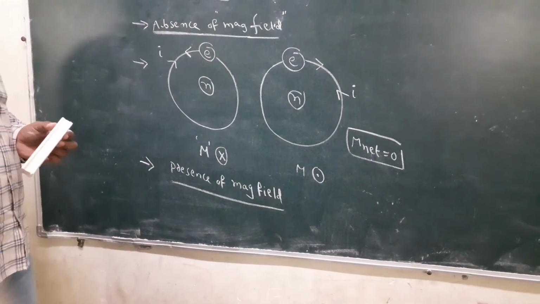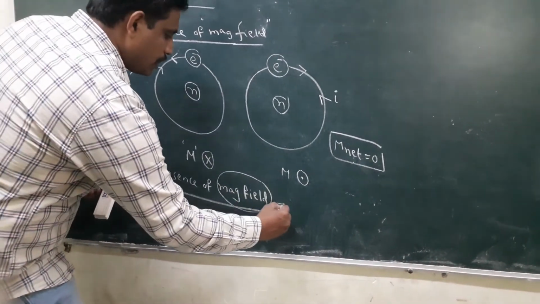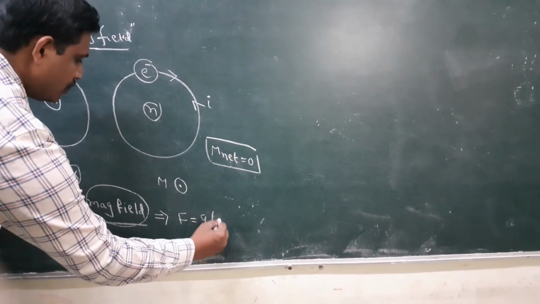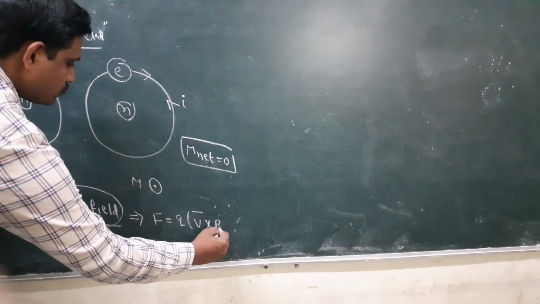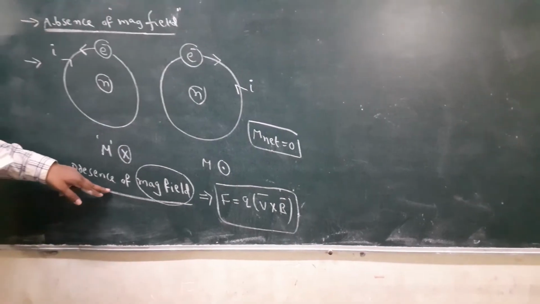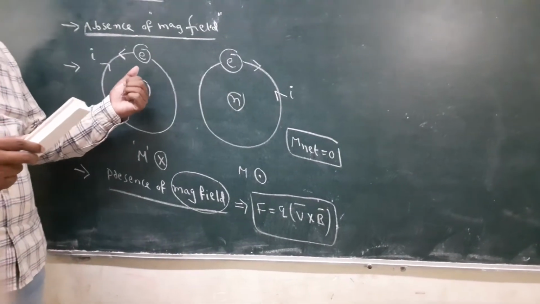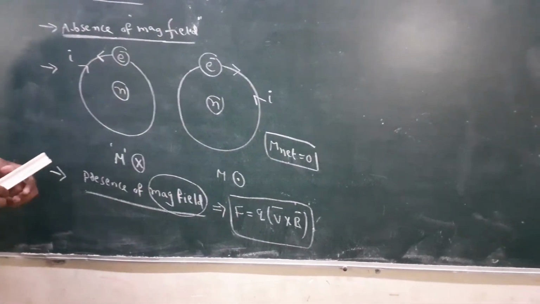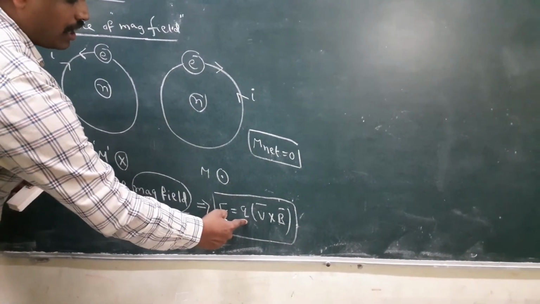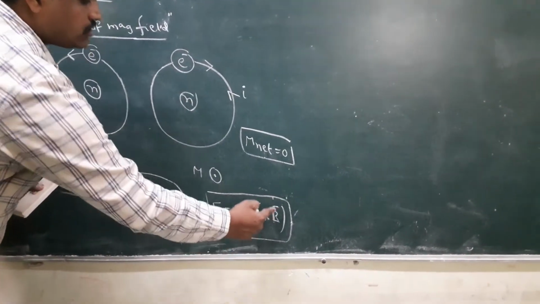In the presence of a magnetic field, automatically, according to the Lorentz equation, a force will act on every electron. That means the applied magnetic field is present. The force acting on the charge, according to the scientist Lorentz, is F = q (v × B).